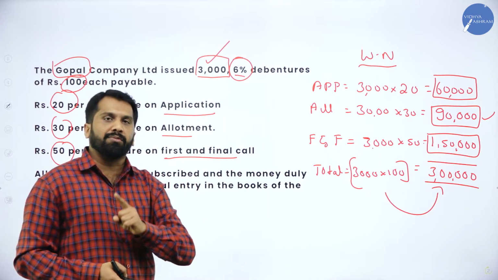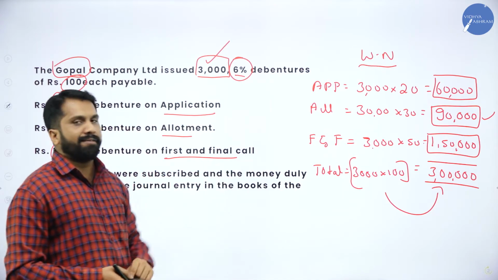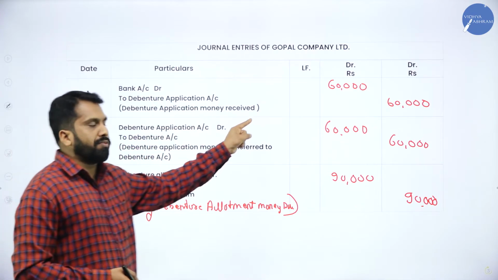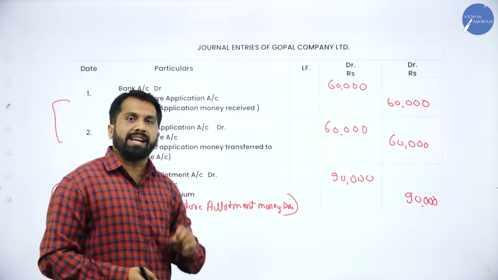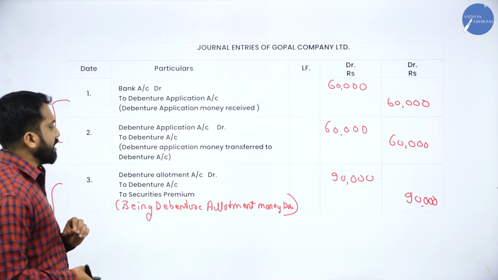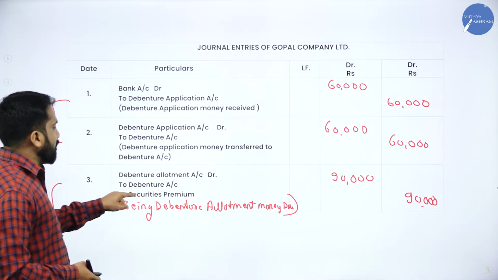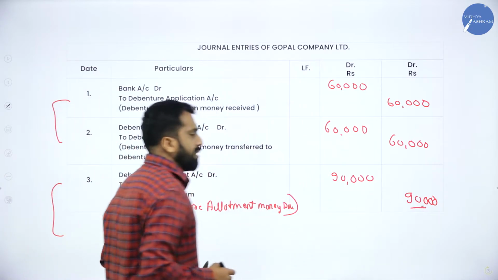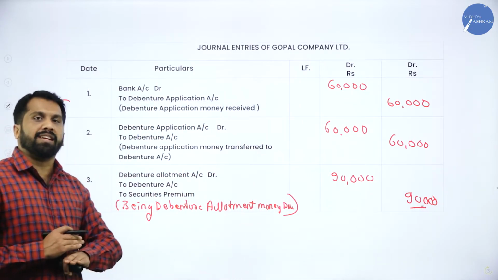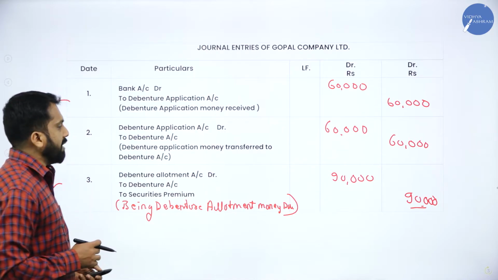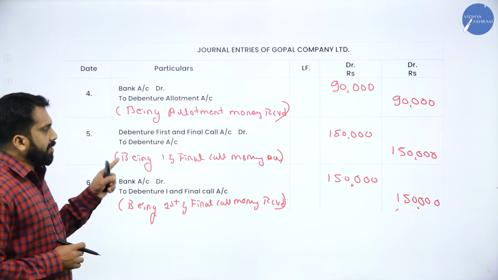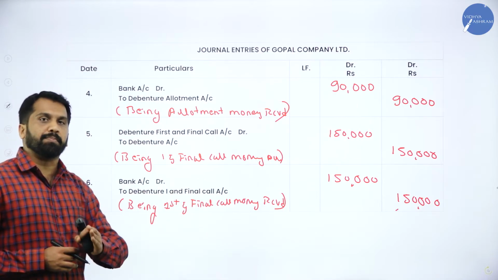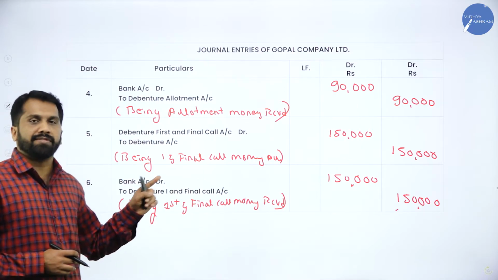First and final call, we have 2, 1,50,000. Write down the journal entry with narration. Amount will be the same for the debit as well as credit side. In this we don't have premium, so your premium amount will be blank. So it is completely par or actual value. So all 6 journal entries with narration with amount, if you present like this, 100% you will get 6 out of 6.